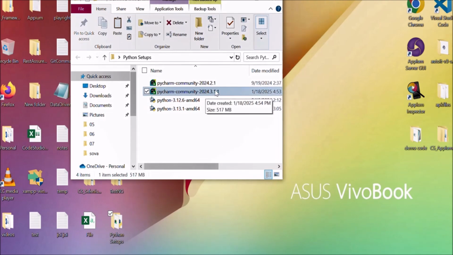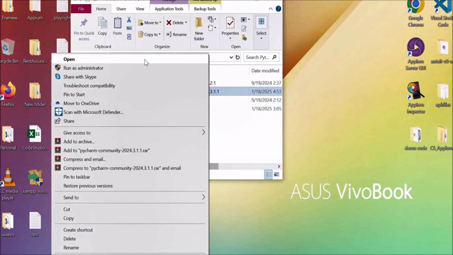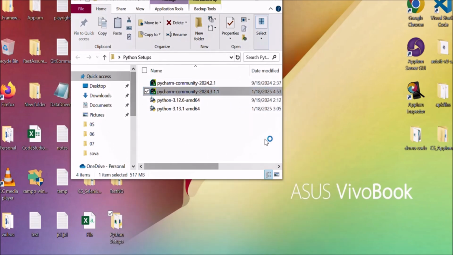We have to install PyCharm by using this setup file only. It's very easy to install. You just have to follow the on-screen instructions. So let's do that. Just right click on it and open it. Do you want to allow this app to make changes to your device?